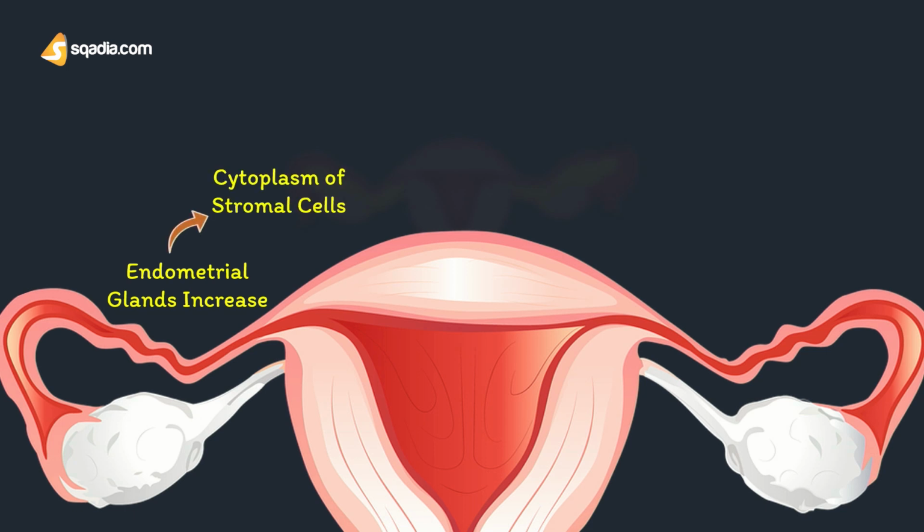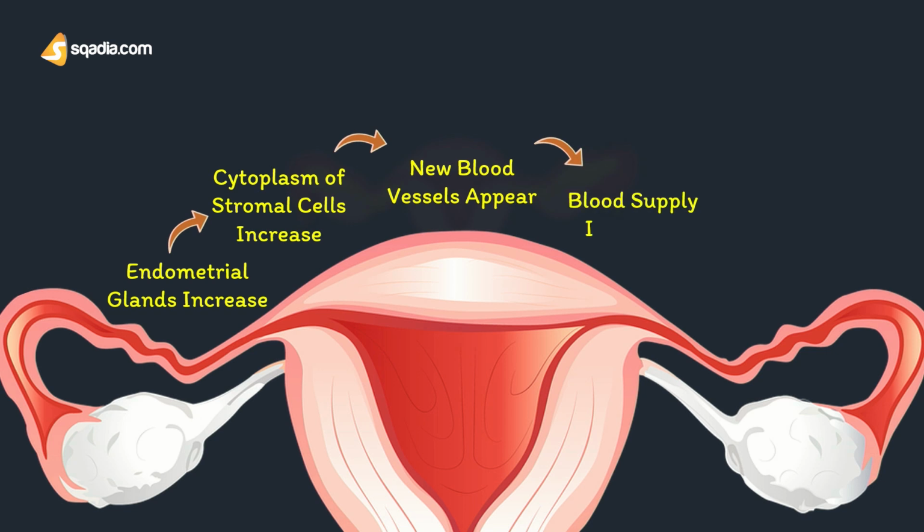The cytoplasm of stromal cells is increased because of the deposition of glycogen and lipids. After that, many new blood vessels appear within the endometrial stroma, and these blood vessels also become tortuous. The blood supply to the endometrium is also going to be increased, and the thickness of the endometrium is, guess what, going to be like 6 millimeter. It was 1 millimeter when the menstrual cycle stopped, and when it went to the proliferative phase, it was 3 to 4 millimeter, and now the thickness of our endometrium is 6 millimeter. So you need to remember that.